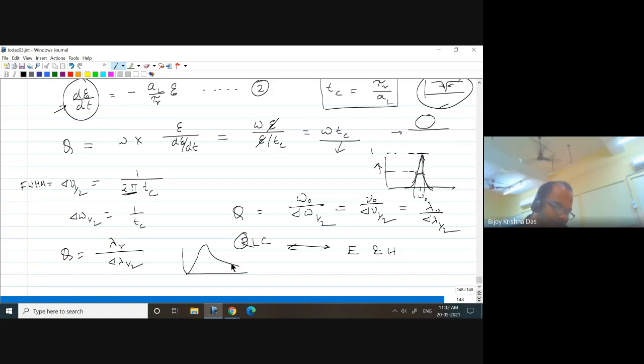You see, 0.5 means, just imagine Q by this one. So your lambda R, suppose 1550 nanometer, and bandwidth has to be 3100. So that means your wavelength is 1550 nanometer, but resonance band is about 3 micron.